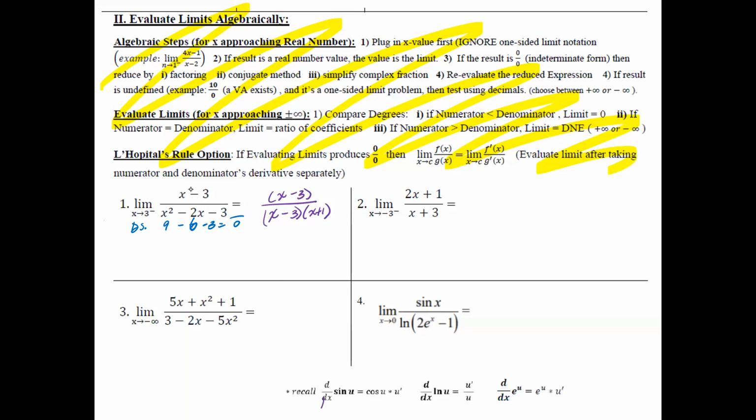Looking at this, the x minus 3 cancels. I have 1 over x plus 1. Now let's try direct substitution one more time as x approaches 3. So 3 plus 1 is 4. So I can say that my answer is 1 over 4.